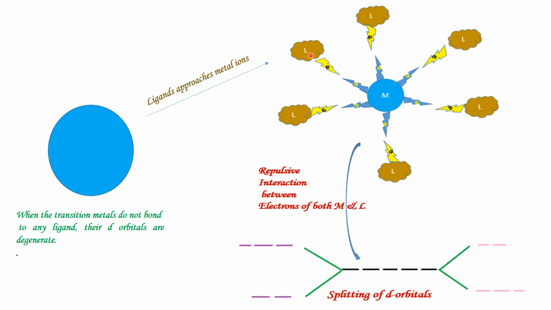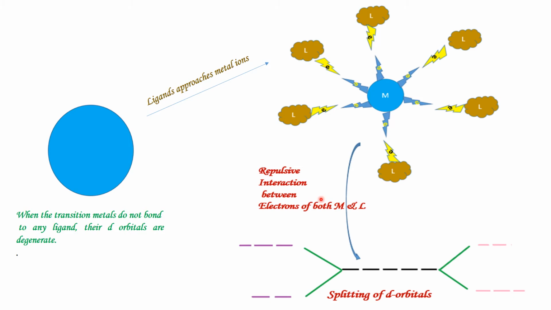So the electrons in the d orbitals of the metal ion and the electrons from the ligands will repel each other due to the repulsion between like charges. Thus, d electrons closer to the ligands will have a higher energy than those farther away from the metal ion. This causes the d orbital splitting into different energies.